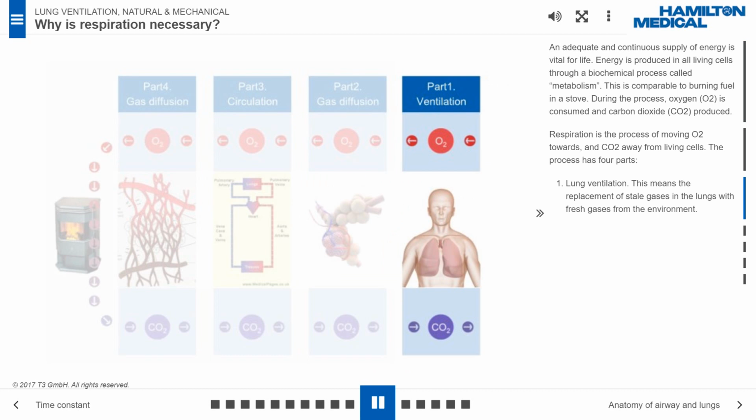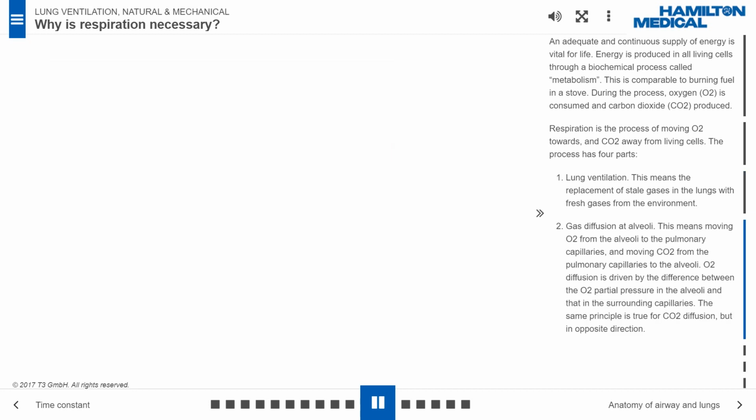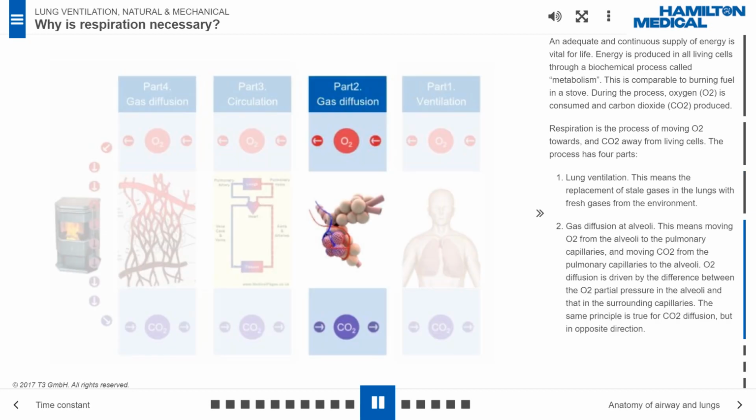Lung ventilation. This means the replacement of stale gases in the lungs with fresh gases from the environment. Gas diffusion at alveoli. This means moving O2 from the alveoli to the pulmonary capillaries, and moving CO2 from the pulmonary capillaries to the alveoli. O2 diffusion is driven by the difference between the O2 partial pressure in the alveoli and that in the surrounding capillaries. The same principle is true for CO2 diffusion, but in the opposite direction.